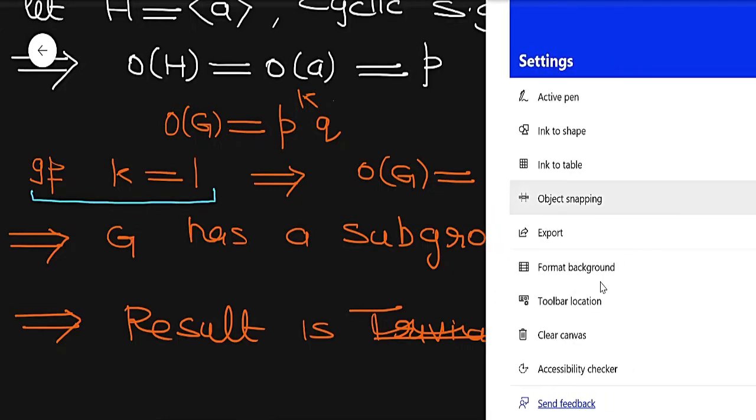Now if K is greater than 1, in the next case, let K be greater than 1. So the order of G is equal to P raised to power K into Q.